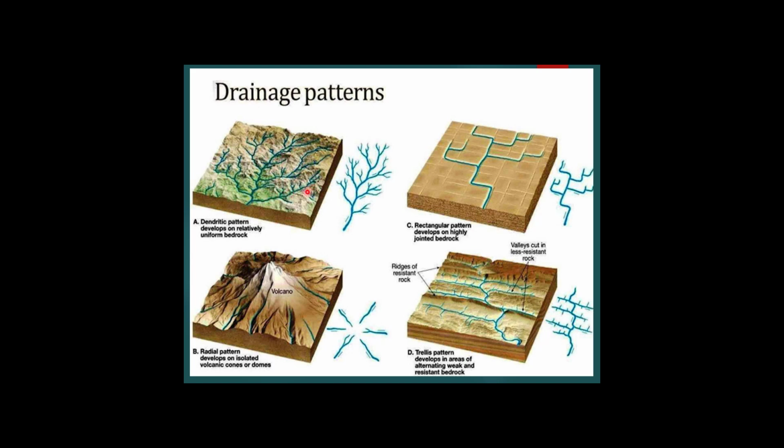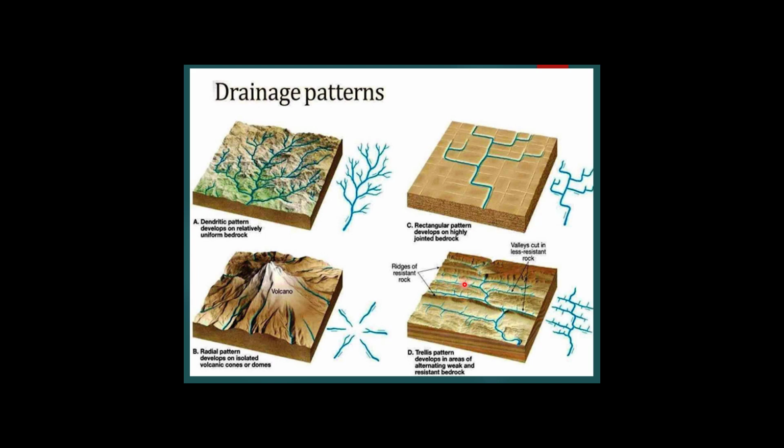The second one is trellis pattern. It is characterized by hard and soft rocks. These are characterized by alternating bands of hard and soft rock. Suppose that this is the hard rock and the side is the soft rock.